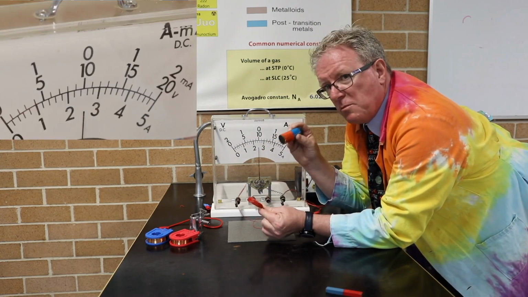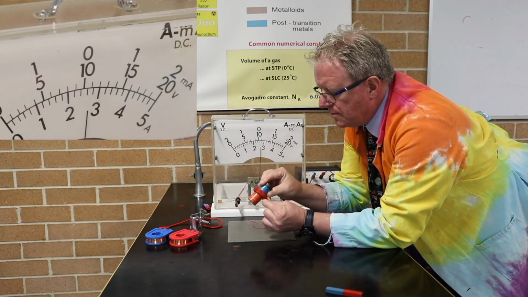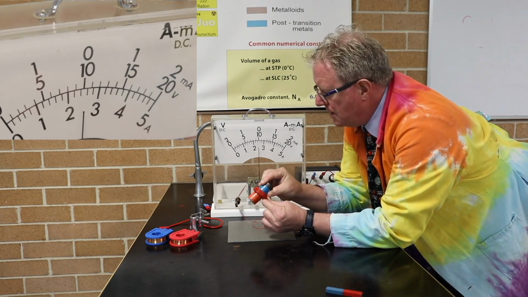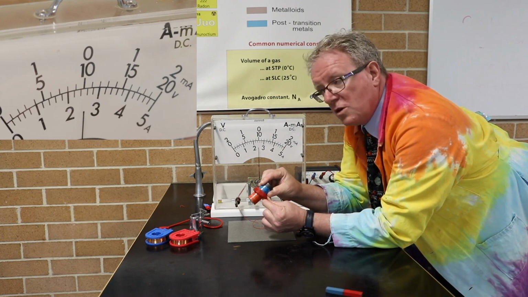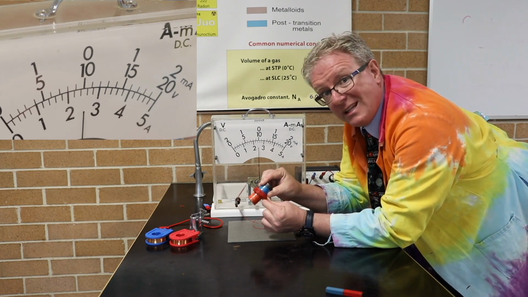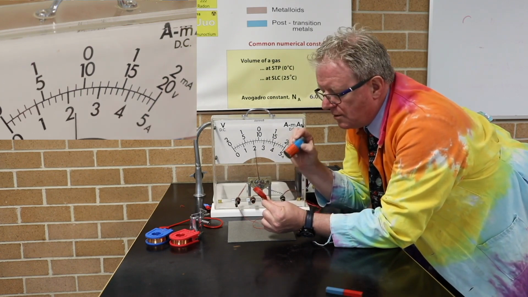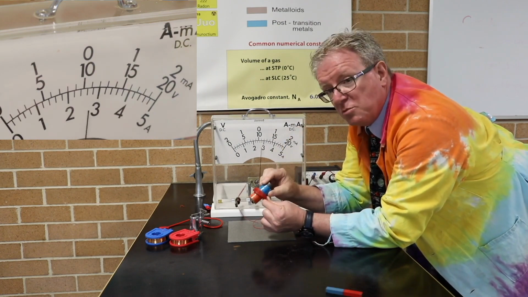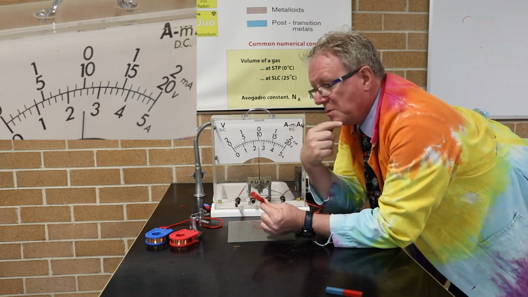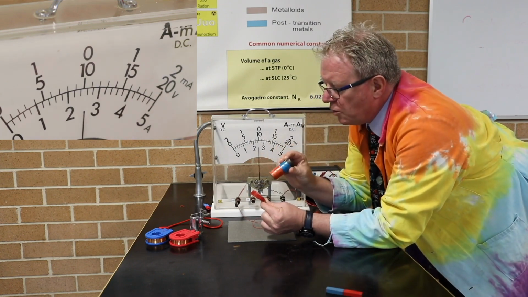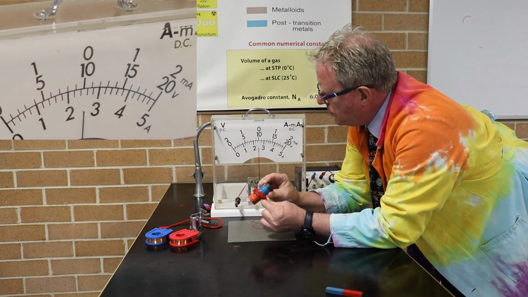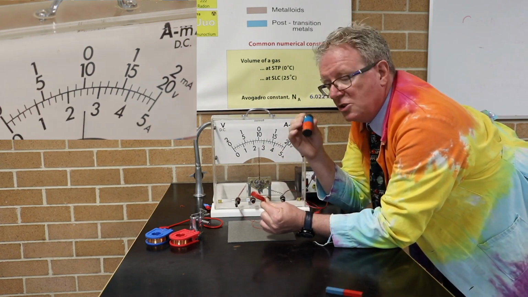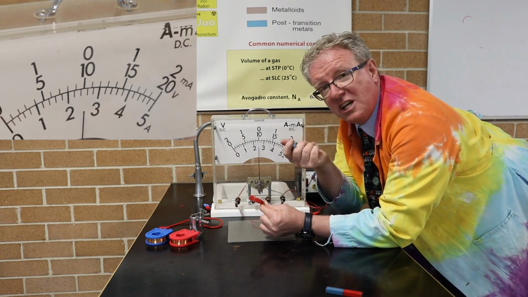Let's see what happens when I move it in and stop it. Now there's no motion between the coil and the magnet here. So in order to make electricity, in order to make the needle move, we have to have relative motion between the two. Right, let's try it again. When I move it, we can see the needle is moving. But do you notice something else about the needle? Let's have a look. If I put the north pole in and then pull the north pole out, north pole in, north pole out. Do you notice that the direction of the needle is changing?